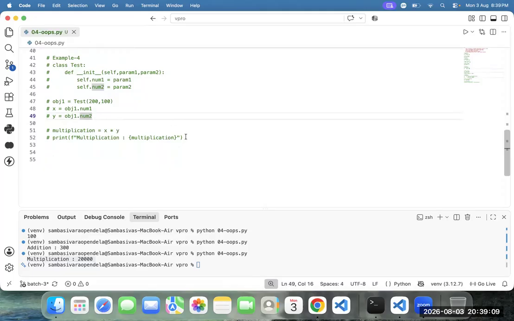Samba, can you help me once? How can we comment in single? Select the code, then Control question mark. You are using Windows or MacBook? Windows. Control question mark, select the code. Okay, got it. Thank you.